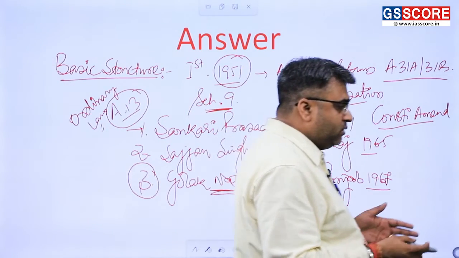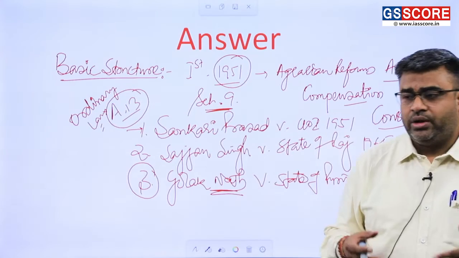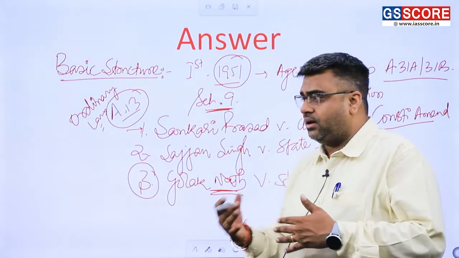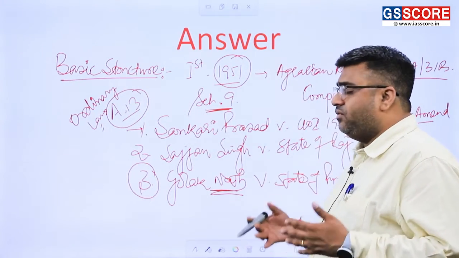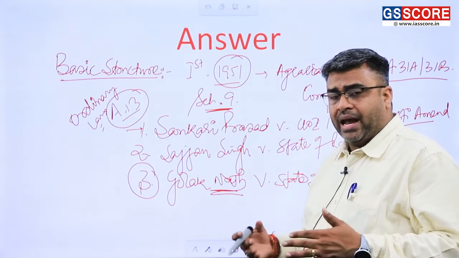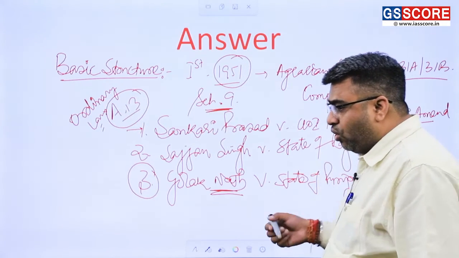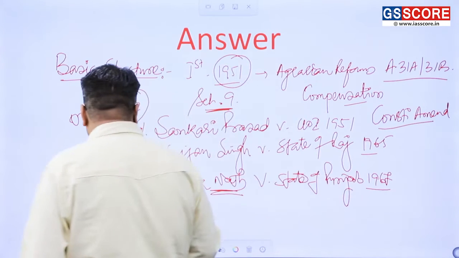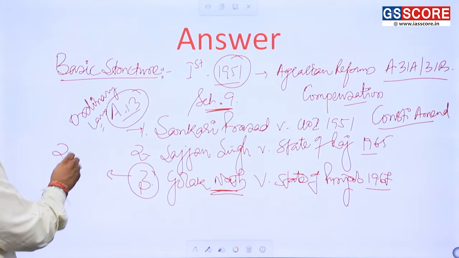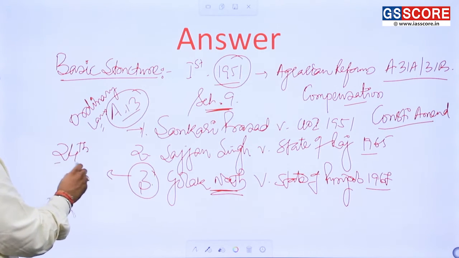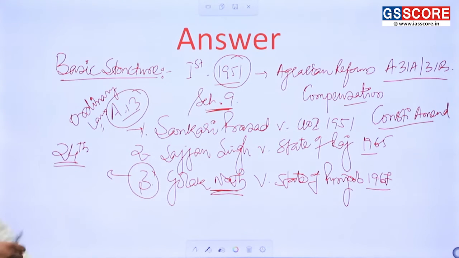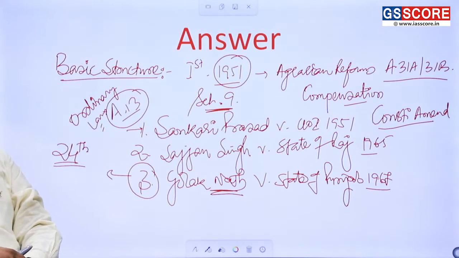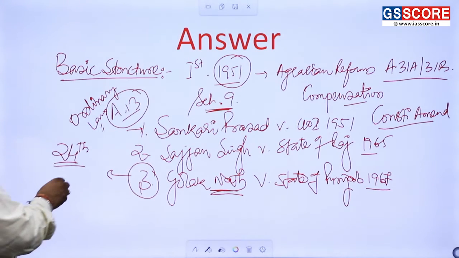The Supreme Court held that Parliament doesn't have the power to take away the fundamental rights because they are under the ambit of Article 13, and even they are under the ambit of judicial review, any kind of amendment. So to overcome this particular issue, the government came out with the 24th Constitutional Amendment Act in 1971.